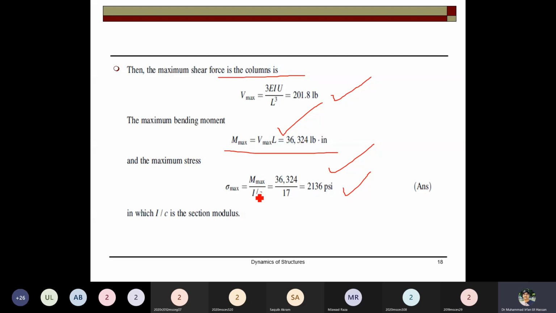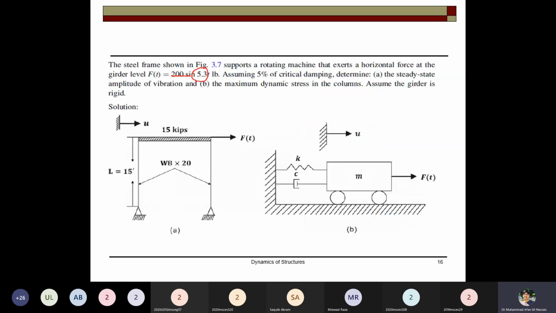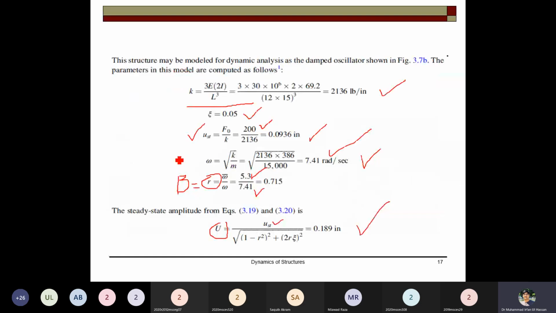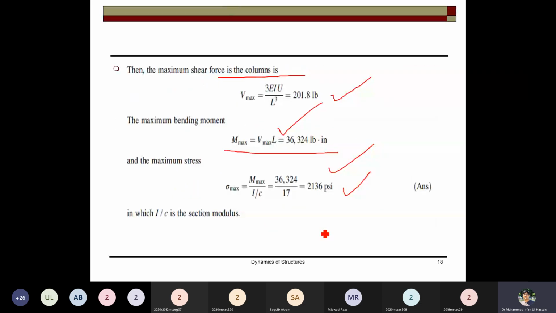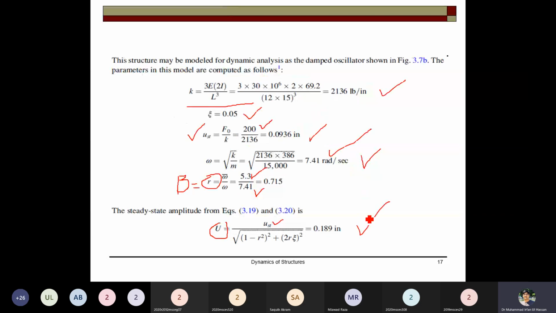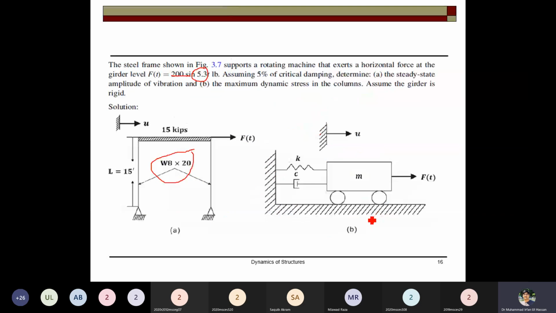I over C, the moment of inertia, and C, these are given. For this steel frame, you can see the value of the moment of inertia and C. So by putting in the values, you can determine the maximum stress in the frame. This is the problem with force.